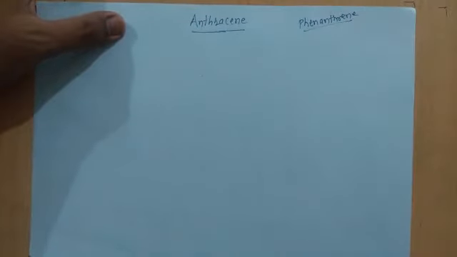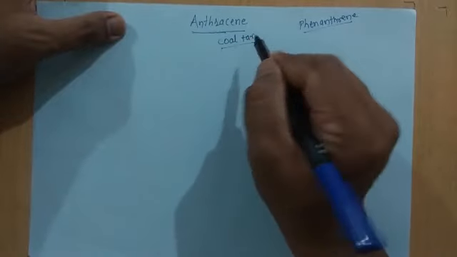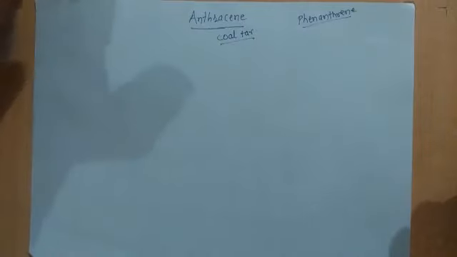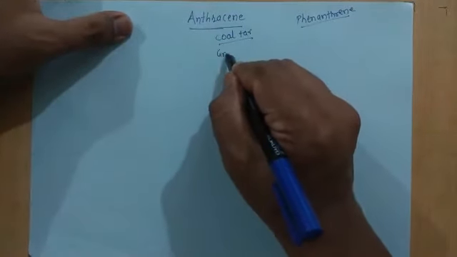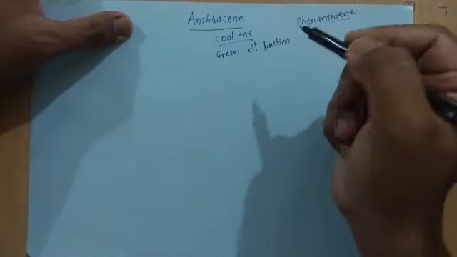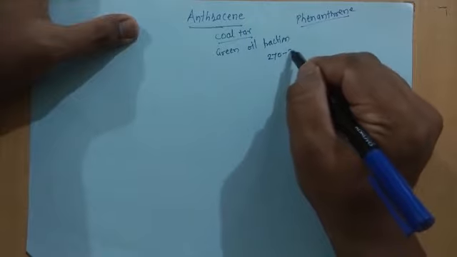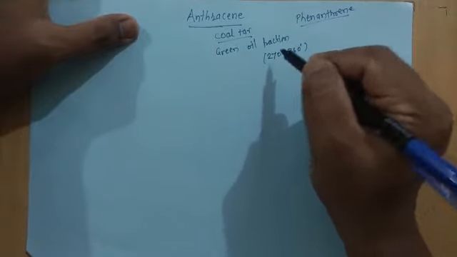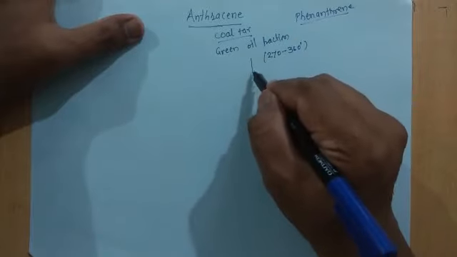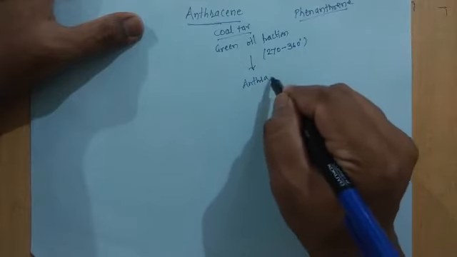Now this anthracene also is obtained from coal tar, like naphthalene, which we have discussed in the previous video. The green oil fraction of coal tar has a boiling point around 270 to 360 degrees Celsius. Now this oil fraction is cooled, which separates anthracene from the coal tar.